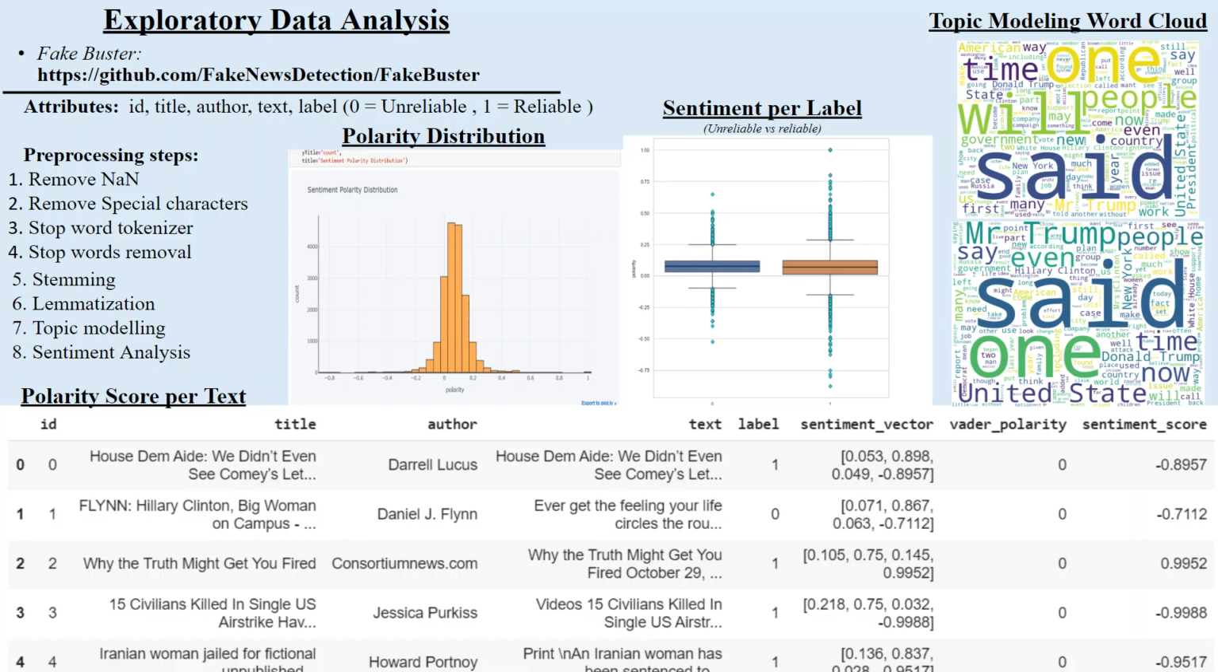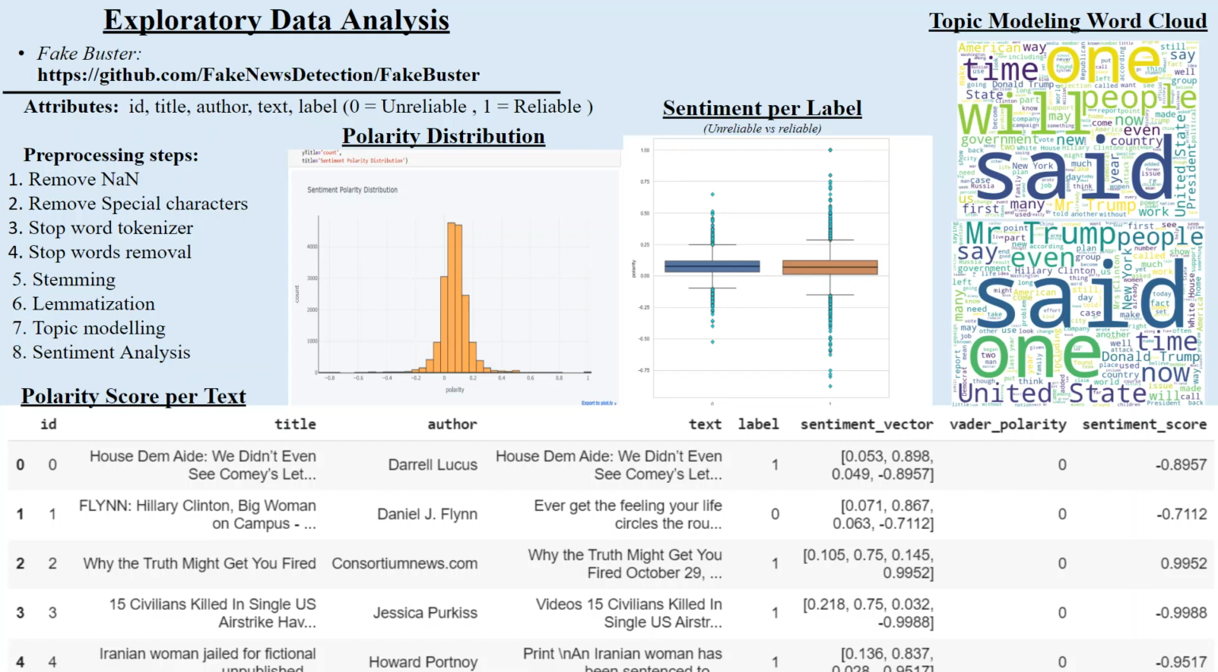We printed out the VADER polarity score, which identifies the text as positive, negative, or neutral while considering the intensity behind it, like excellent. The word excellent would be considered more intense than the word good. We also looked at sentiment score, which determined if an overall text was positive or negative. Similarly, the sentiment vector identified positive, negative, and neutral emotions in text.